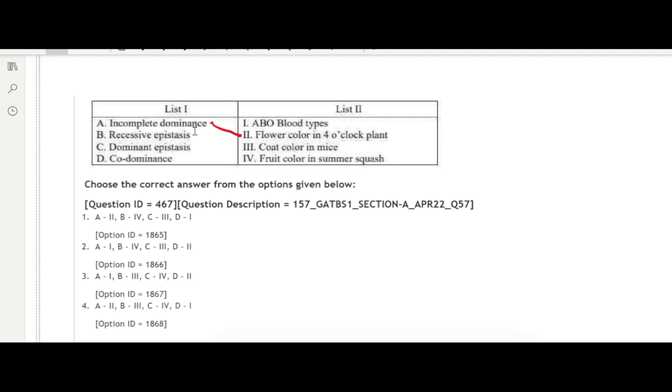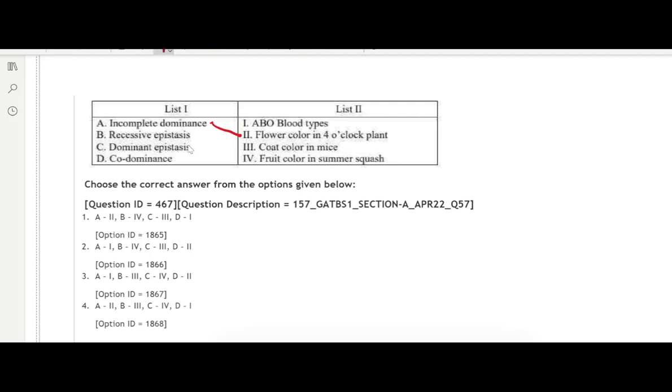One of the most famous examples of this is the coat color in mice, in which the recessive gene for albinism, when present in homozygous condition, masks the effect of the gene on the other locus, which gives the pigment color, therefore leading to albinism.